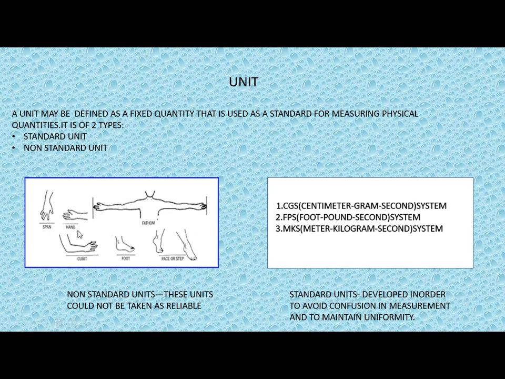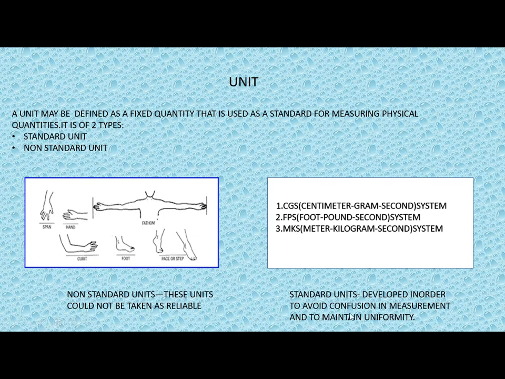Some of the non-standard units, as you can see in the picture, are the hand span, the cubit, and the fathom, which means if you stretch your two hands and measure anything, that is your fathom. Then there is the foot. Sometimes people used to measure things by their foot or their pace or step also. But these units are not reliable, because each time you measure using these units, you will get a different measurement.